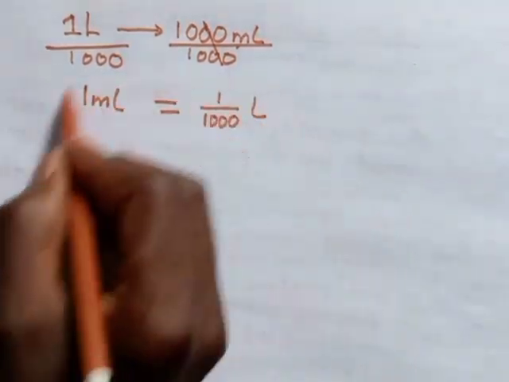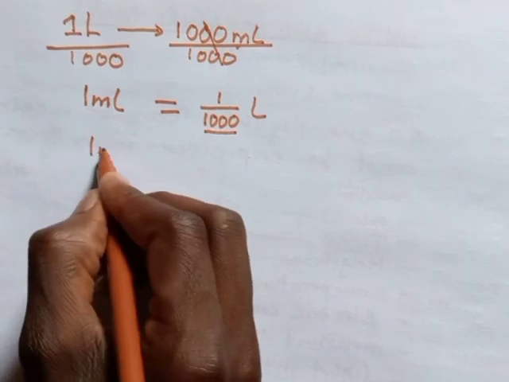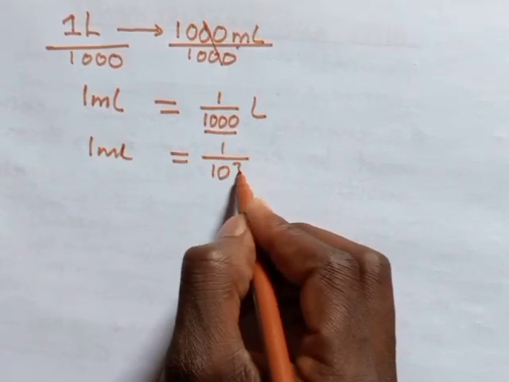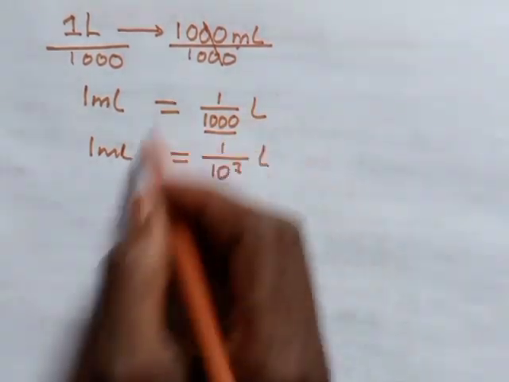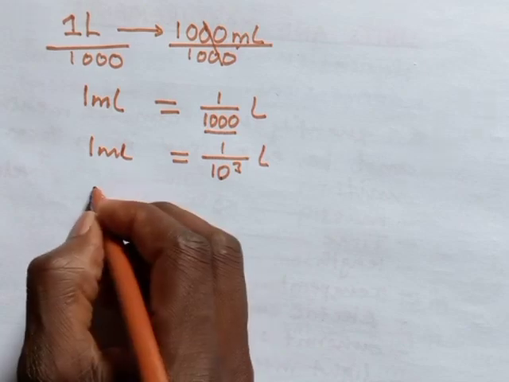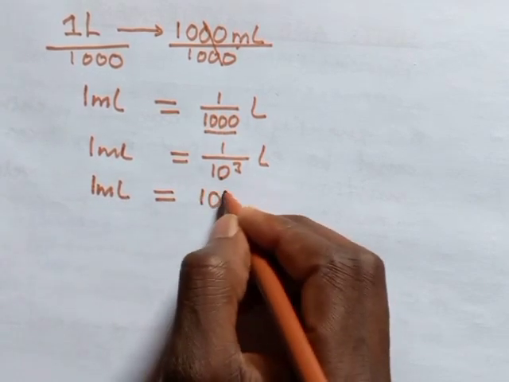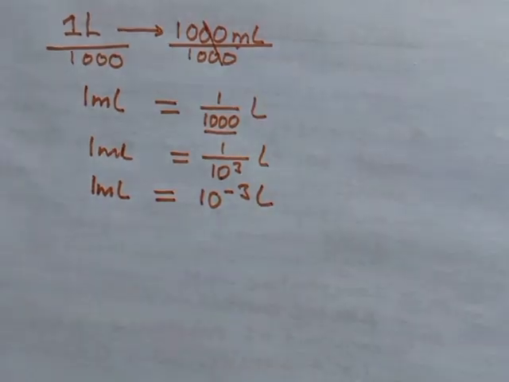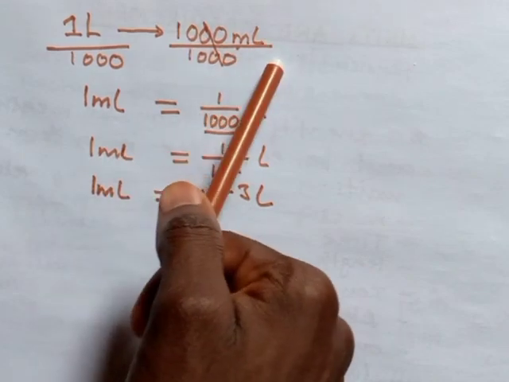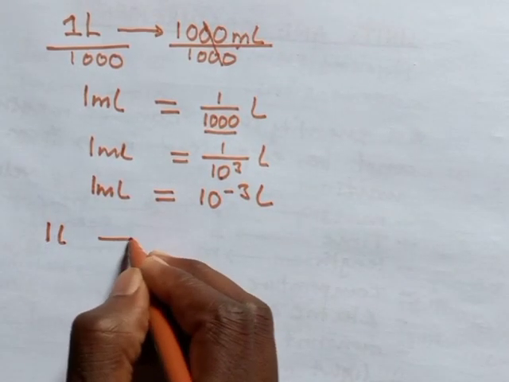So if you want to write this using powers now, a single milliliter has to be equal to 1 over 10 to the power 3 liters. Then express this in a form of powers, by taking this on top, meaning that a single milliliter has to be equal to 10 to the power negative 3 liter. So 1 liter can just be the same as 1000 milliliters.